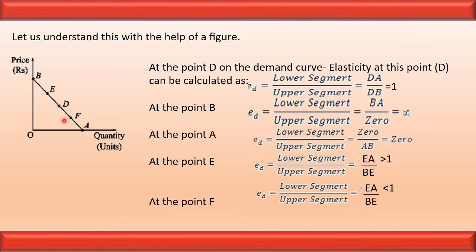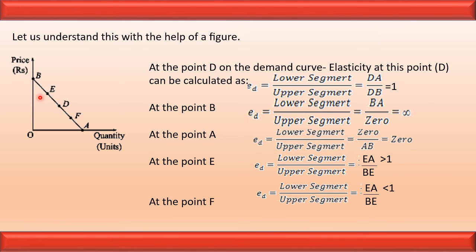Let us see the type of the elasticity at the point B. Lower segment is BA, upper segment is 0. It means infinity. So here the elasticity of demand is perfectly elastic demand. At the point A, lower segment is 0 and the upper segment is AB. So 0 divided by AB is equal to 0. So here the elasticity of demand is perfectly inelastic demand.